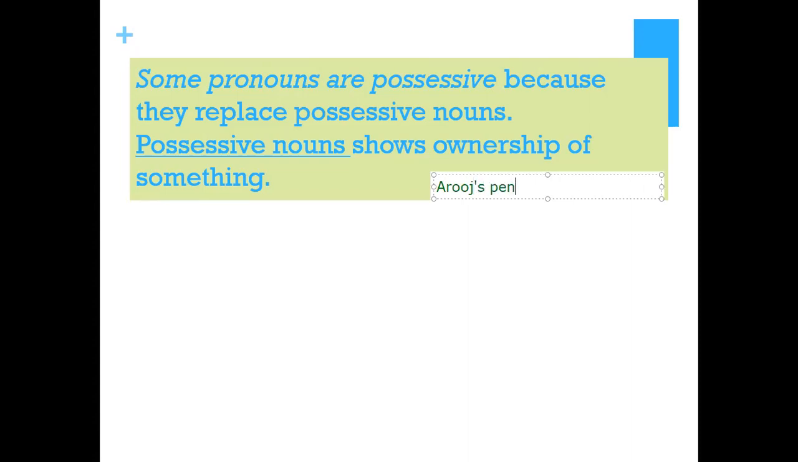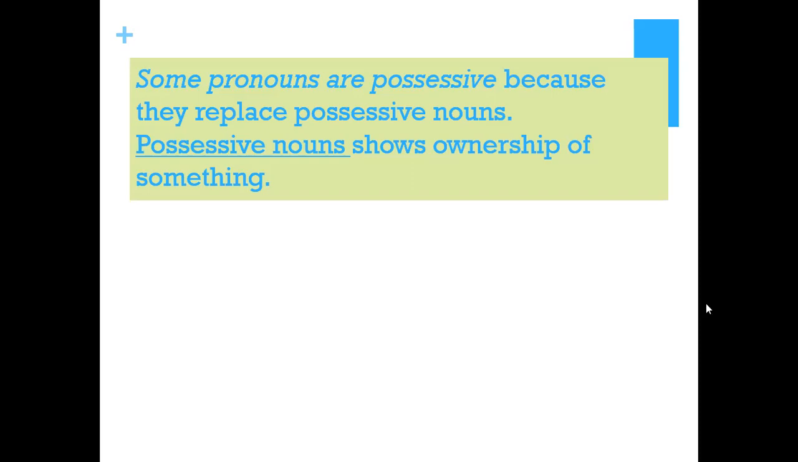So this Arooj's is a possessive noun, sorry, not a possessive pronoun. If I would just say Arooj, this is just a simple noun. But when I say Arooj with an apostrophe S, then it's a possessive noun, right? So the possessive pronouns come in place of possessive nouns.